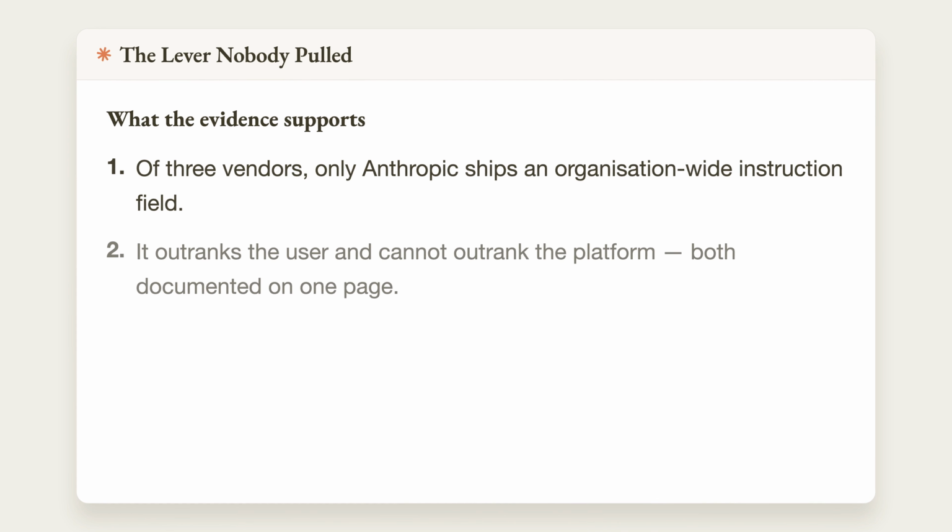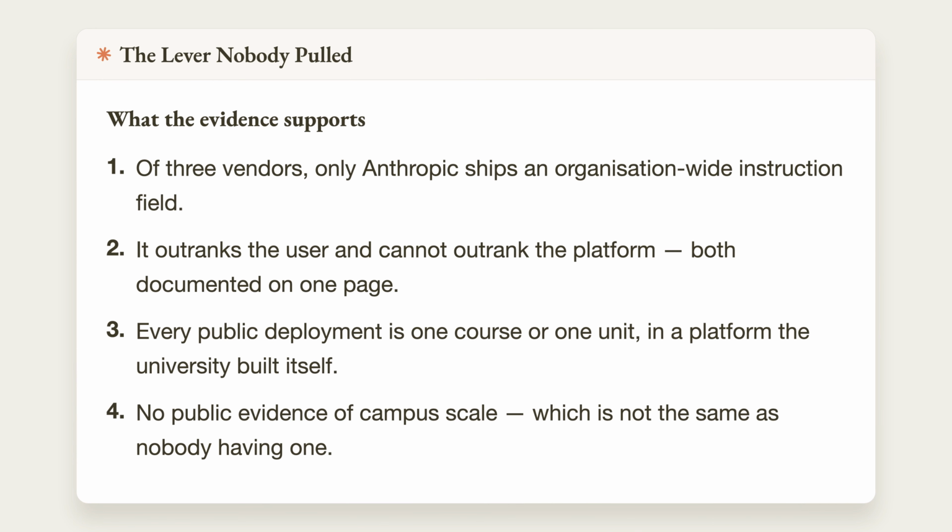One vendor ships the field. It is documented, precise, and it outranks the student. Every deployment anyone can point to was built one course at a time, around it rather than in it, and the reason is not technical.